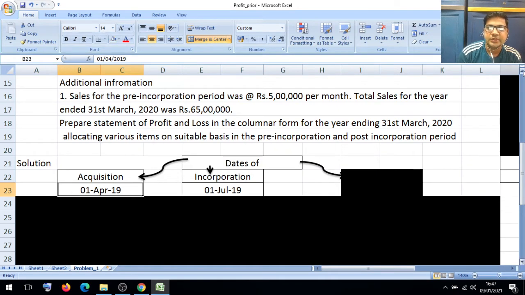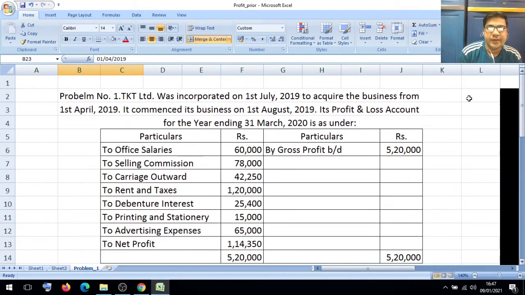After understanding that date, the next date is for the year ending 31st March 2020. It also says that it commenced its business on 1st August.